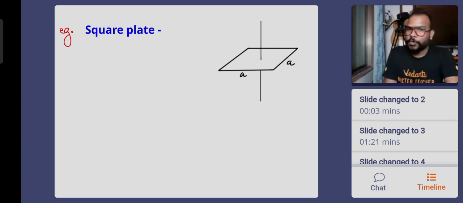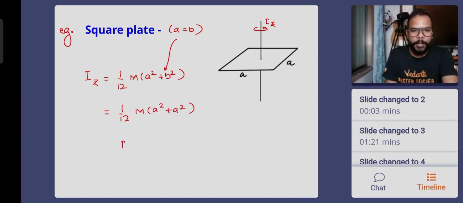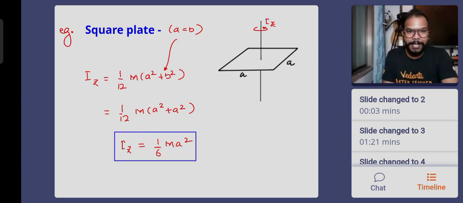Okay, so for a square plate, A becomes equal to B. Both are equal. So Iz, directly we will do this now. Iz is equal to 1 by 12 m (A square plus B square). You will put A equal to B: 1 by 12 m (A square plus A square). That means 2 ma square. So the result finally is 1 by 6 ma square. This is the result. Do you guys understand?